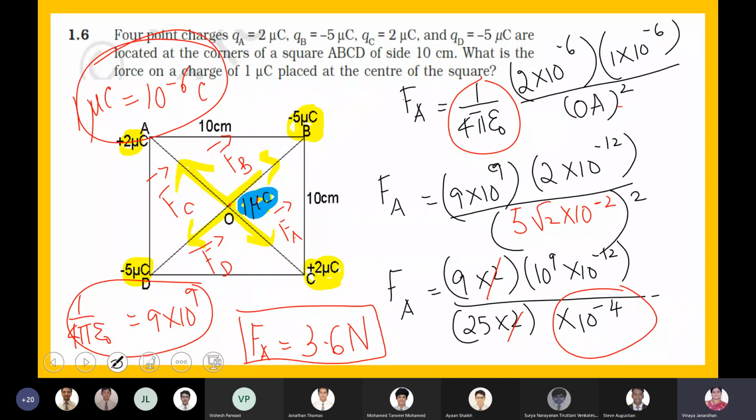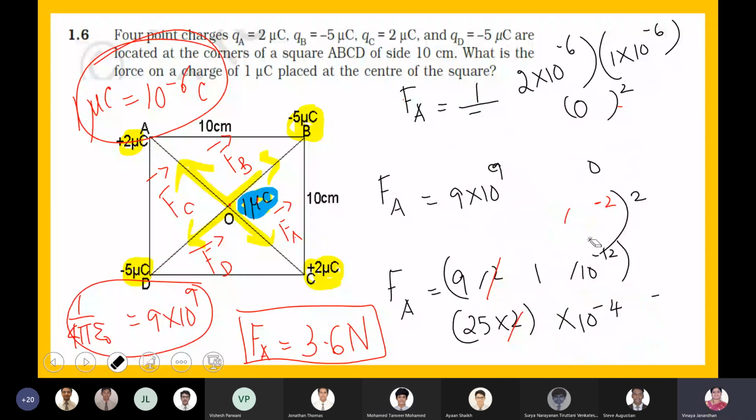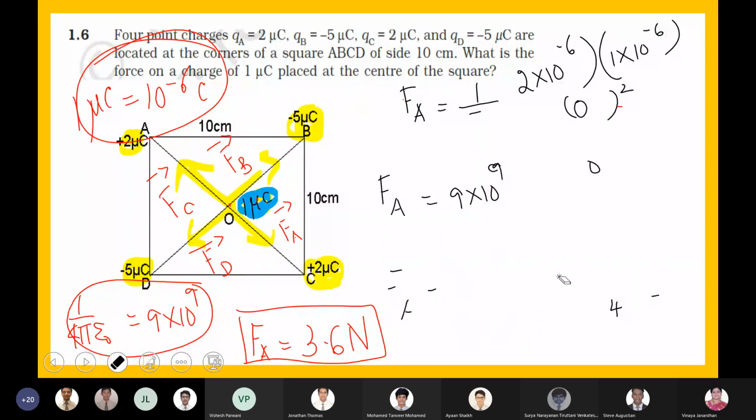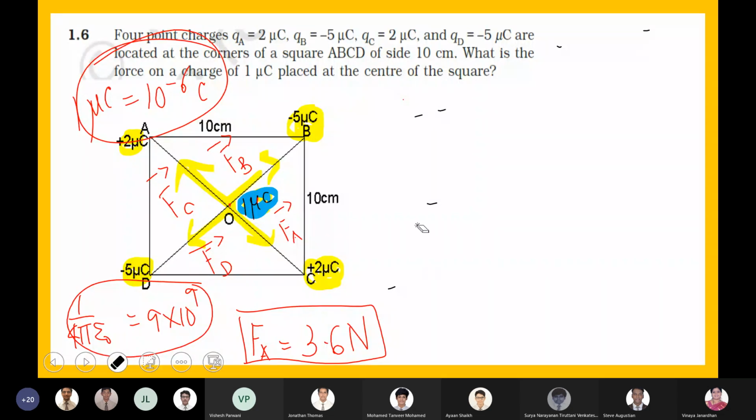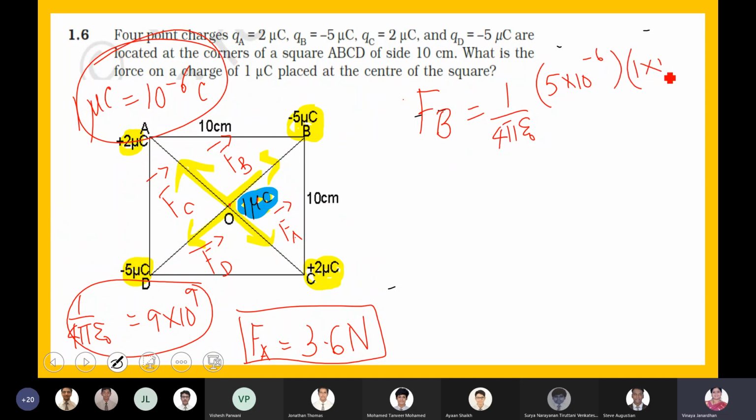Shall I erase this so that let me find what is FB? Yes, ma'am. You also try, boys. I'll give you a few minutes. So I'll go for FB. FB will be equal to 1 by 4 pi epsilon naught, the charge which is placed at B, 5 into 10 to the power of -6, I'm only talking about the magnitude, and the charge which is placed at point O, 1 into 10 to the power of -6, over OB squared.